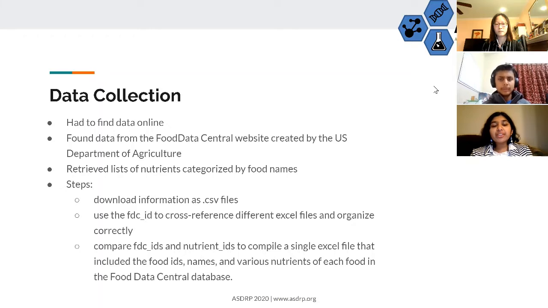In order to do this, we had to use a series of steps. The first step is to download information as .csv files. The next step is to use the FDC_ID in order to cross-reference different Excel files and organize correctly. The last step is to compare the FDC_IDs and nutrient IDs in order to compile a single Excel file that includes the food IDs, names, and various nutrients of each food in the Food Data Central database for our data collection.